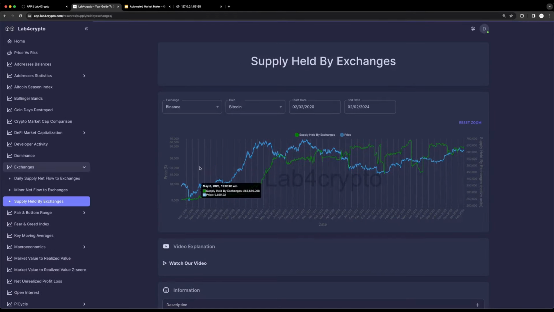For example, you can monitor the holdings of Binance and see if people are removing Bitcoin from exchanges or are adding, because usually when people are transferring Bitcoin to exchanges it is to sell, and therefore the amount of available Bitcoin is going to increase, and therefore the price of Bitcoin is going to decrease.